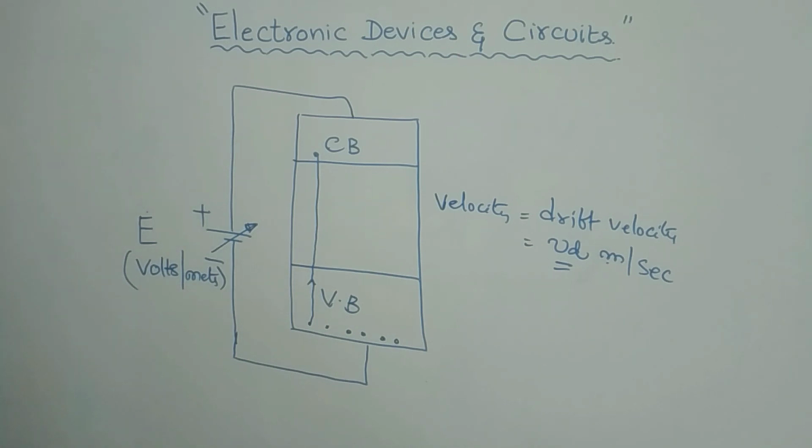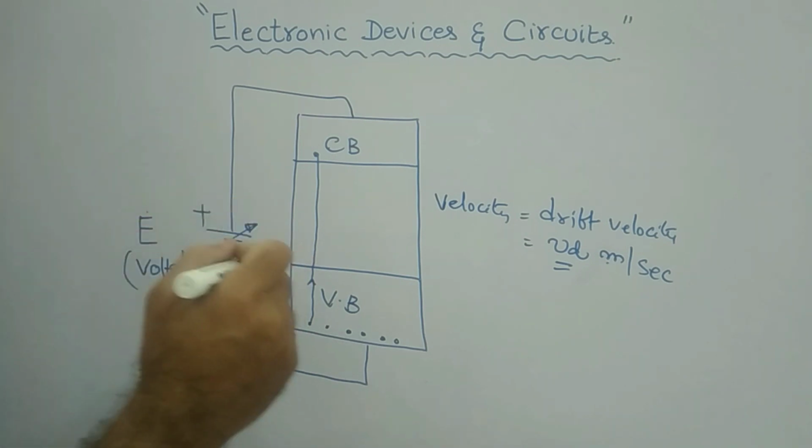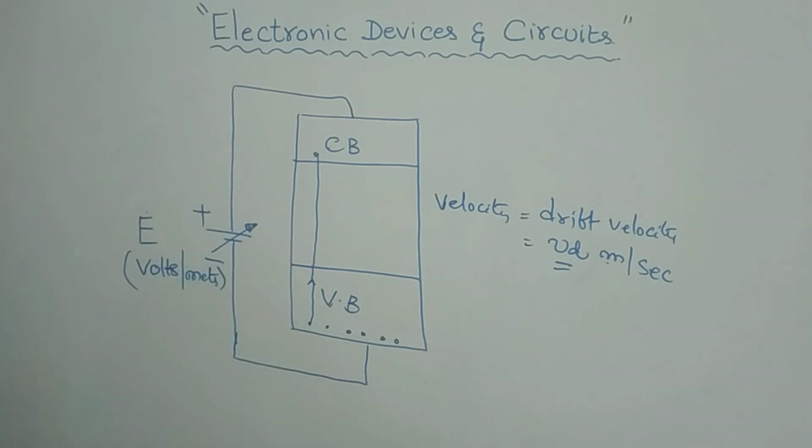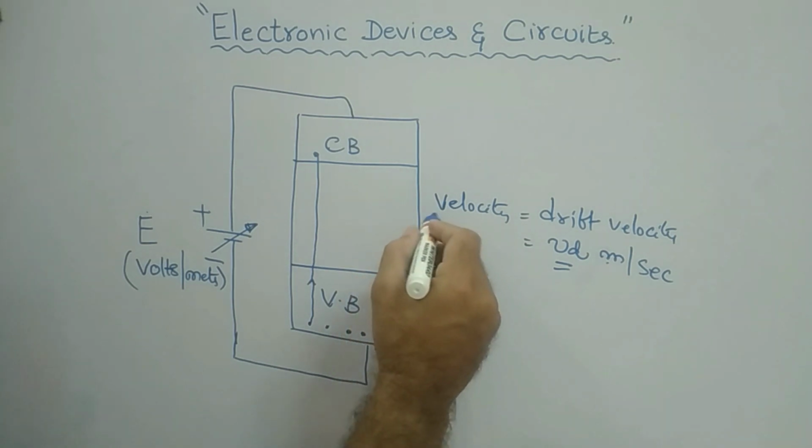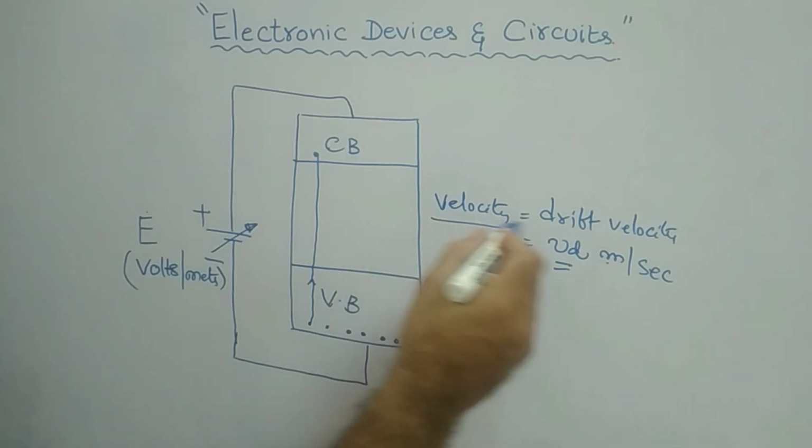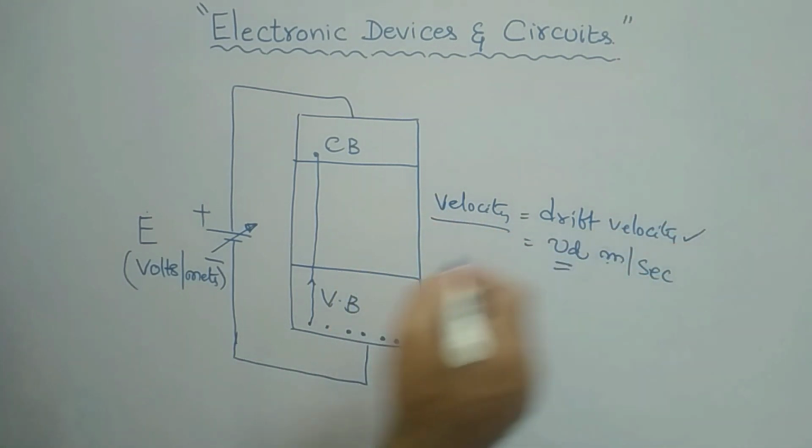Very important, that's why never neglect. You must be thoroughly prepared and know each and every minute concept, then only can you have full confidence in the subject. Therefore, this velocity of the electron is called the drift velocity.